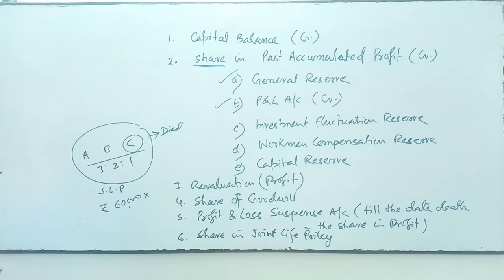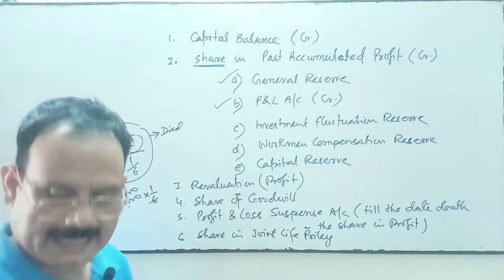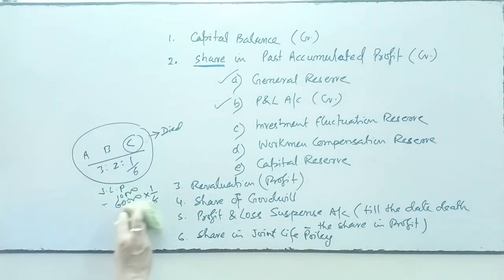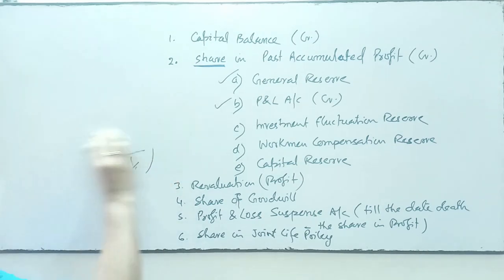Suppose the profit sharing ratio is 3:2:1, then 1/6 of 60,000, which means 10,000, will be transferred to the deceased partner's capital account, credit side.